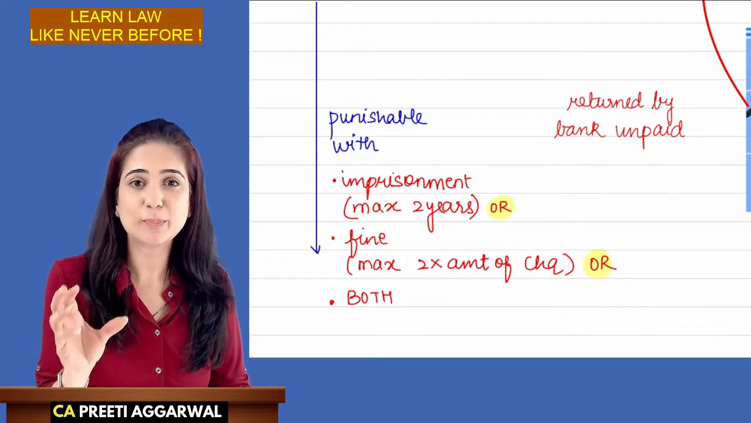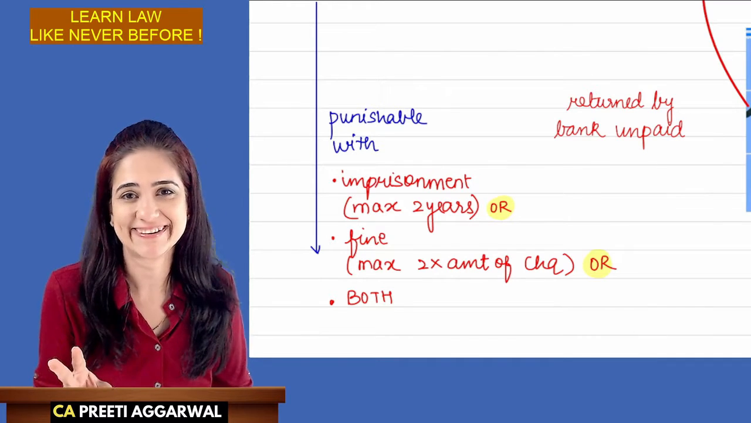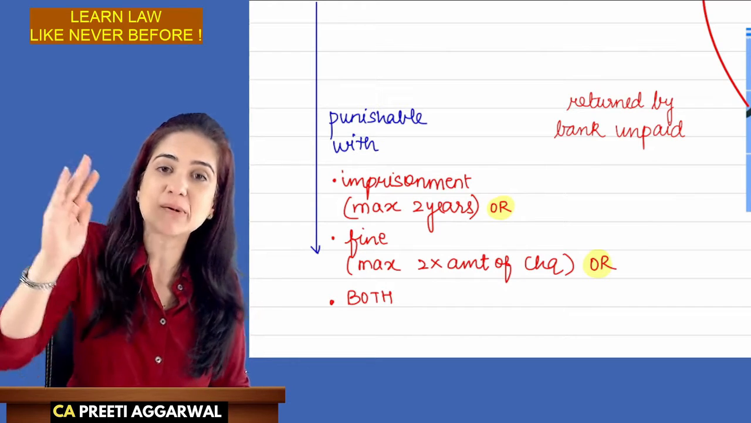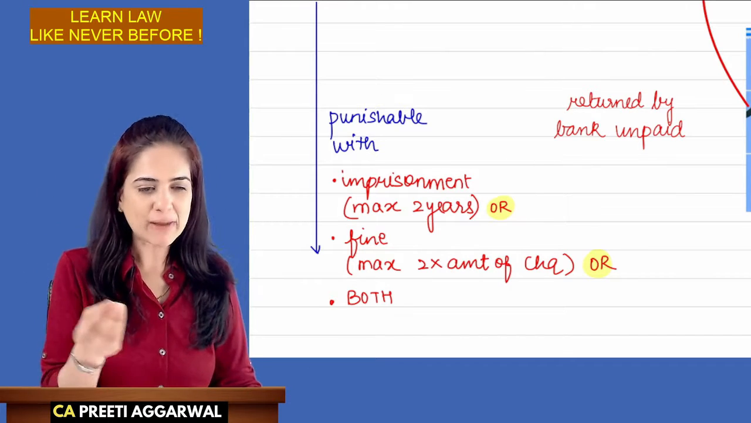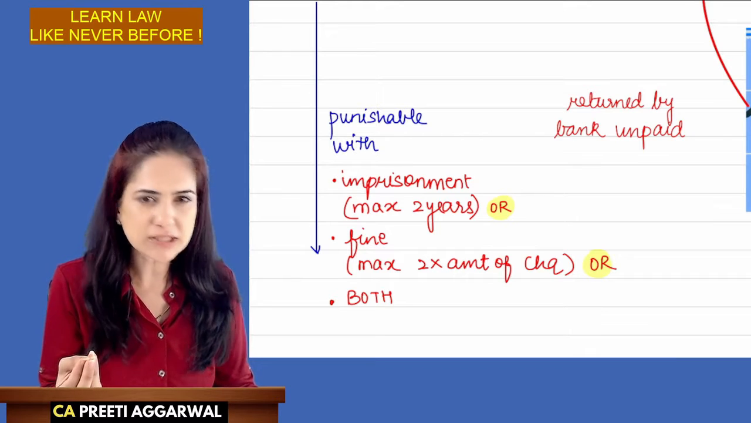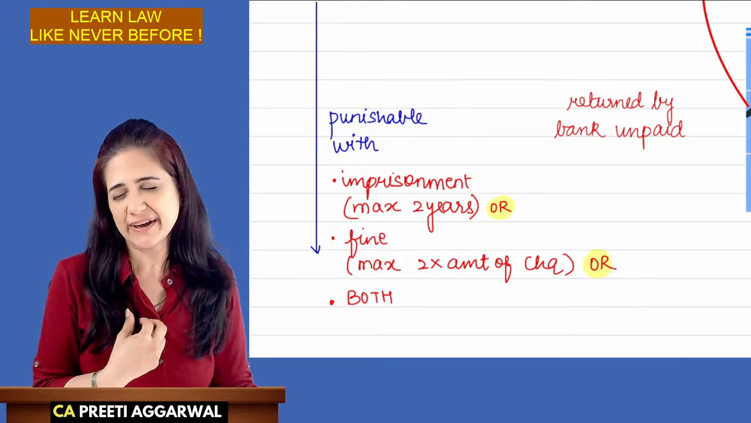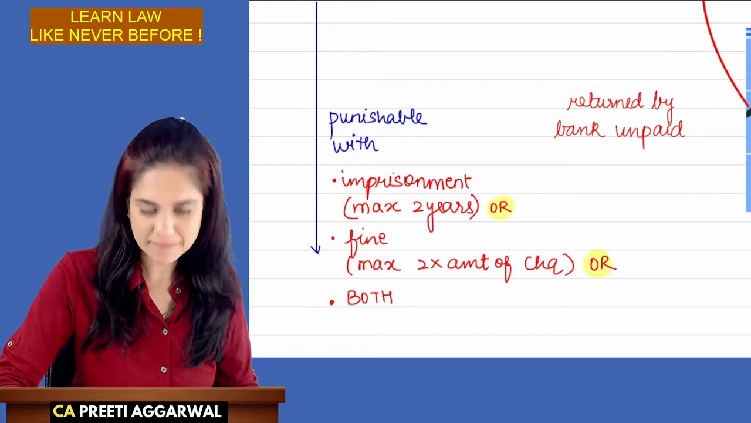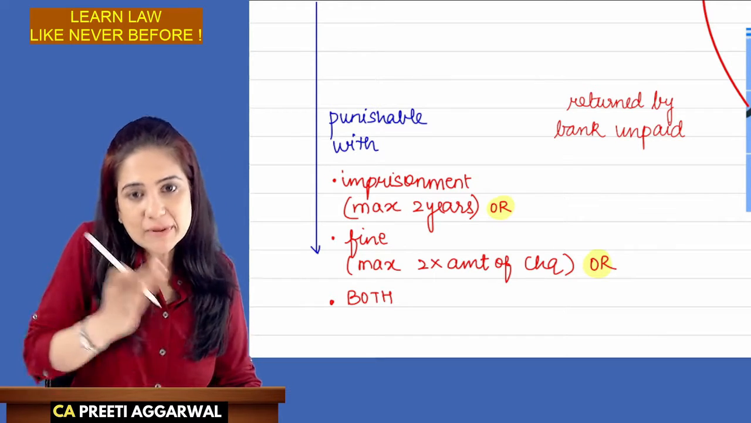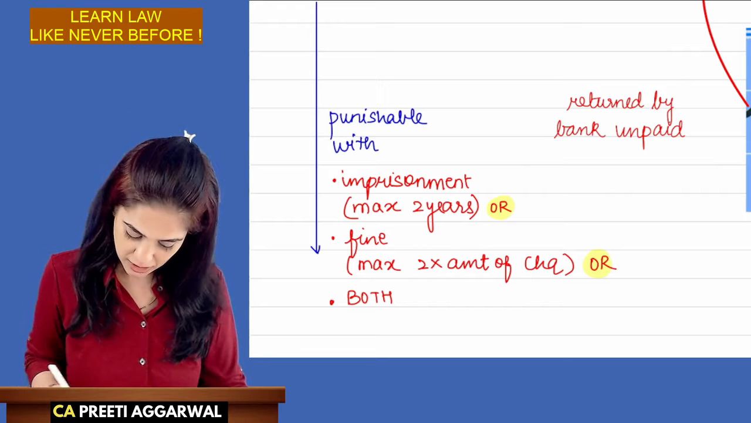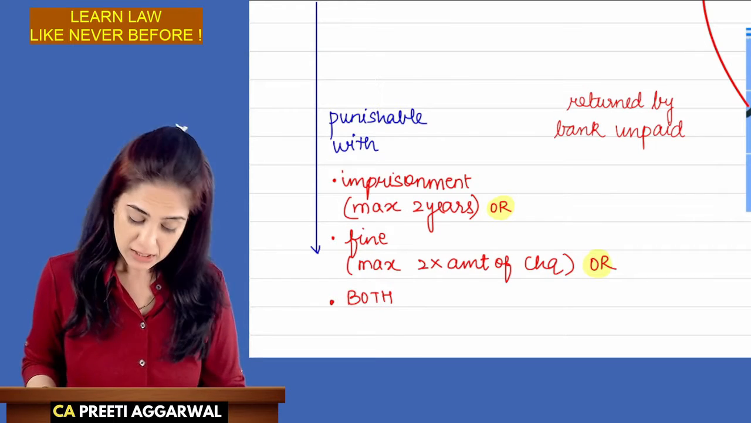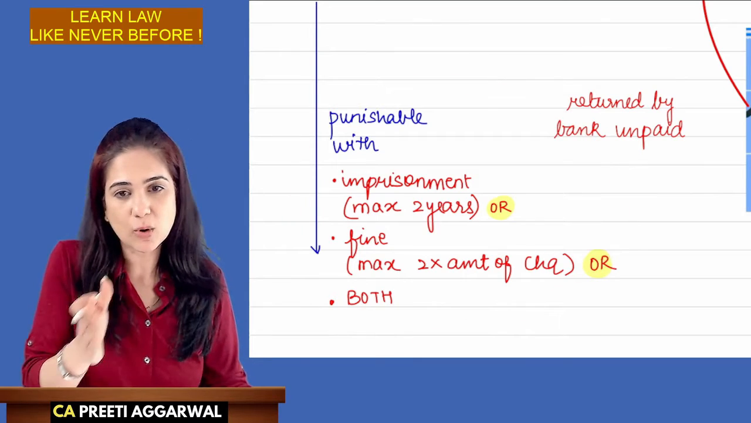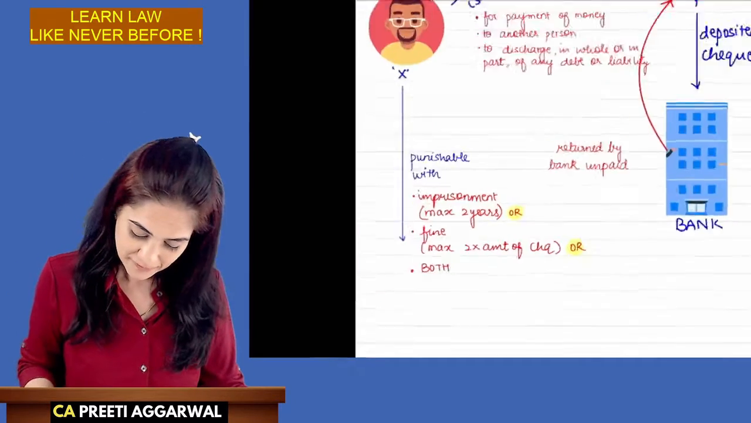But yes, I had to pay 3,000 rupees fine. And that was not 2 times. This is maximum 2 times the amount of check. So my EMI was, I think, around 30,000 or something like that. I had to pay a penalty of 3,000 rupees. So maximum imprisonment 2 years, maximum fine 2 times the amount of check, so it is a punishable offense, either imprisonment or fine or both.